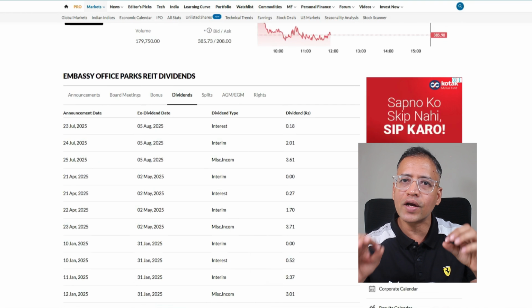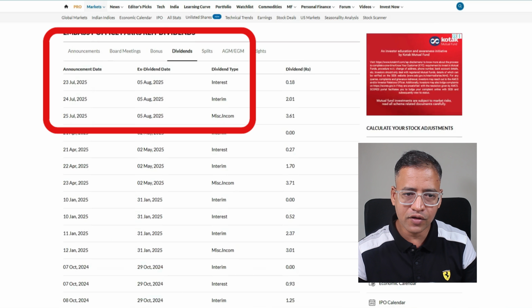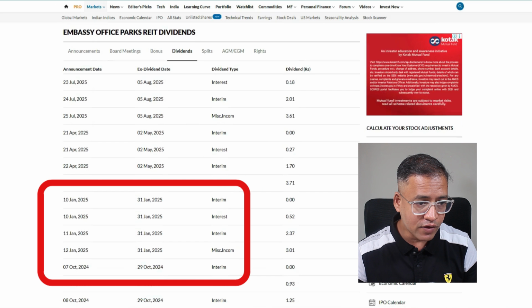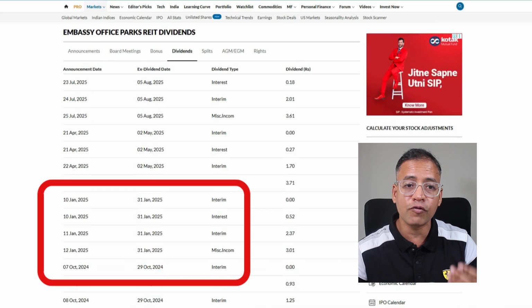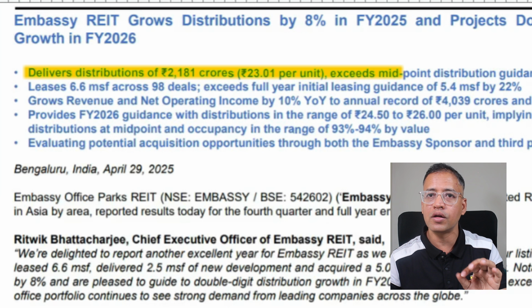What you note here is the dividend trend that they have been giving out. In the month of July, they gave 3 dividends. In the month of April, they gave 3 dividends. In January as well, they gave 4 dividends, right? So if you sum it up in a particular year, how much dividend they gave. So let me show you that data as well. Here, if you see, in FY25, they gave around 23 rupees of dividend per unit.